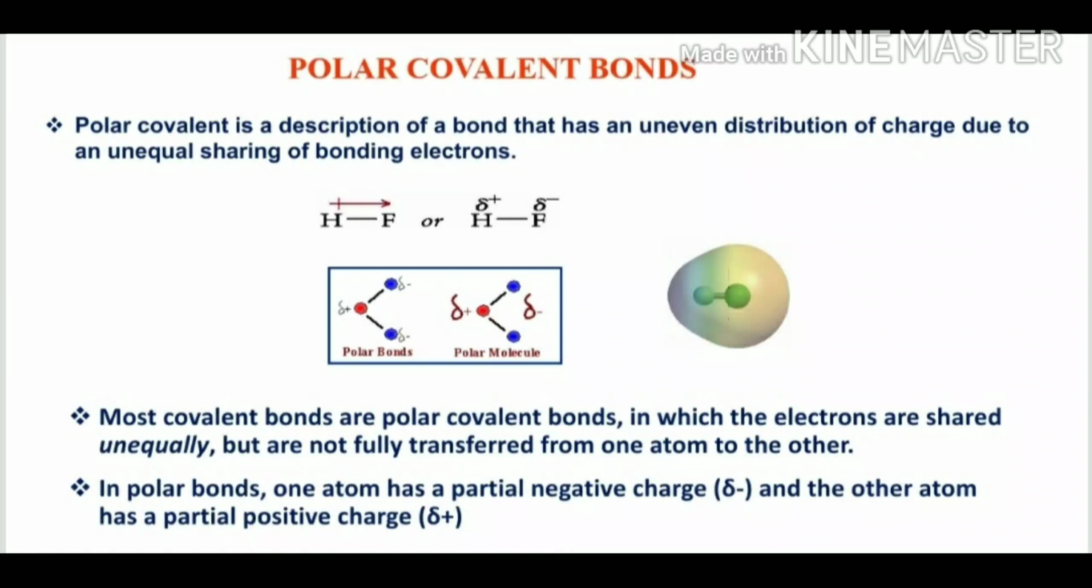Most covalent bonds are polar covalent bonds in which the electrons are shared unequally. In polar bonds, one atom has a partial negative charge and the other atom has a partial positive charge. So because of this, we represent fractional delta negative and delta positive on these atoms. So this is a description of polar covalent bonds.